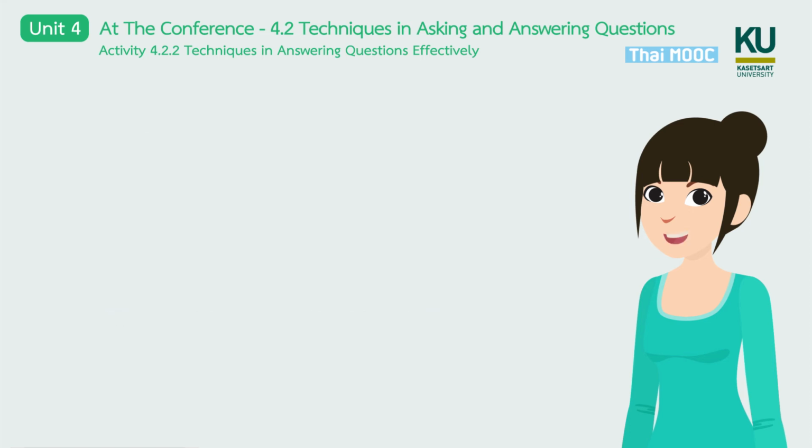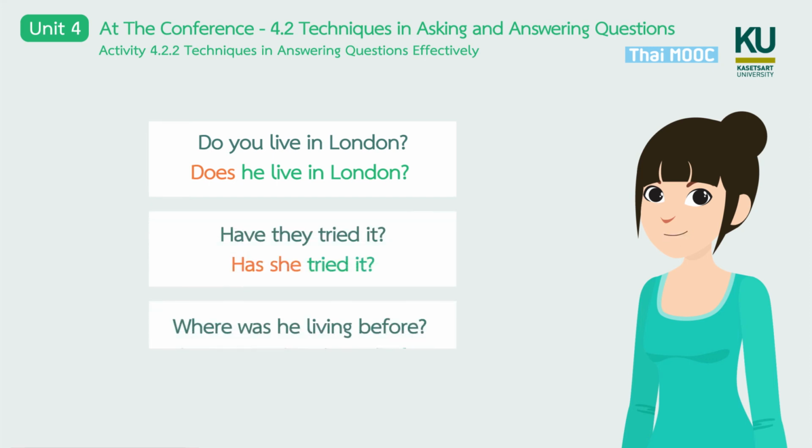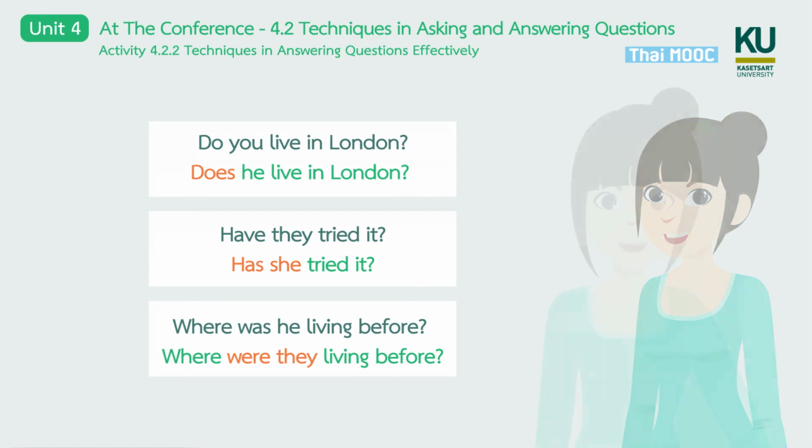For example, do you live in London? If our subject changes to he, then we need to change our auxiliary verb to match it. Does he live in London? Have they tried it? Has she tried it? Where was he living before? Where were they living before? So the relationship between the auxiliary verb and the subject is one that you need to pay close attention to.